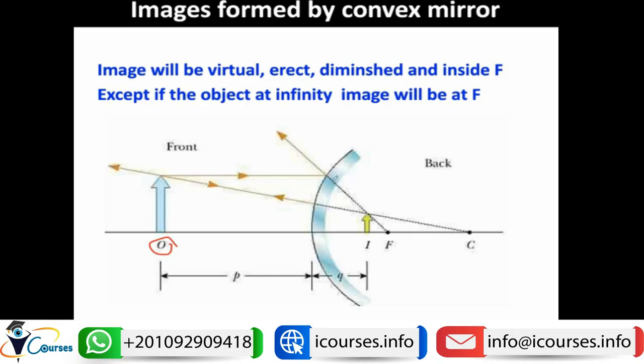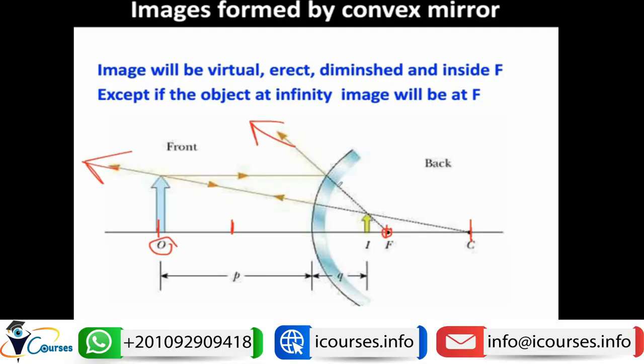In such a condition, the extension of the light ray will pass through the focus. And we said that the focus is not only on one side of the mirror, but on both sides, and the center of curvature can be like here and like here. So the light ray can be extended to pass through the focus, and another light ray will pass through the center of curvature like this, and it will be reflected upon itself, as we can see here. So the light rays again will be diverging on the side of the reflecting surface.